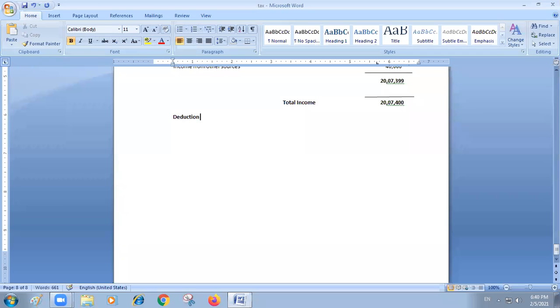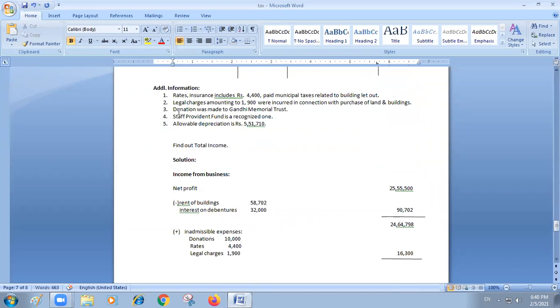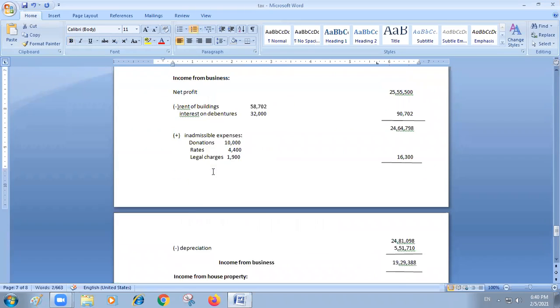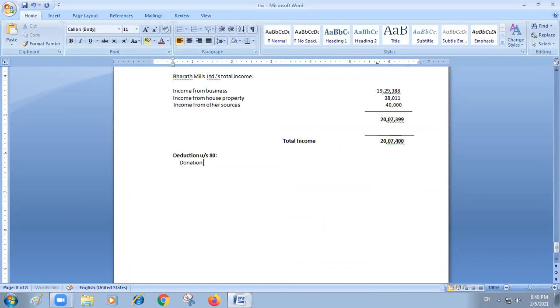Deductions, I mentioned, fall under section 80. Under section 80, certain amounts will be allowed as deductions. So under section 80, you have to allow this donation. Copy, and I am pasting here: donation under section 80G, a total amount of 10,000 was given.